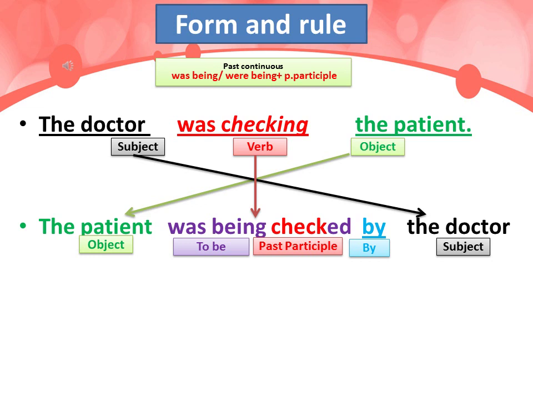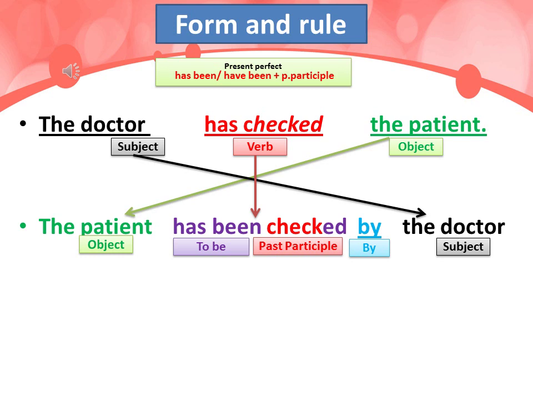We take the verb was checking, conjugated in the past continuous. We put to be in the past continuous, which is was being, and follow it with the past participle of the verb check, which is checked. And we get: the patient was being checked by the doctor.